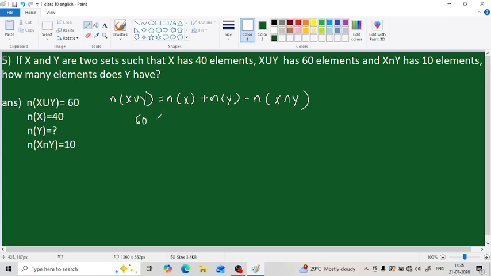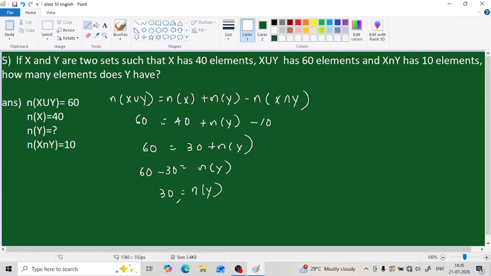So 60 equal to 40 plus n of y minus 10. So 60 equal to 40 minus 10, which is 30, plus n of y. Here n of y we are leaving, and this plus 30 we are shifting to the other side, and it becomes minus 30. So 60 minus 30 is 30. So n of y equal to 30. In other words, cardinality of y equal to 30.